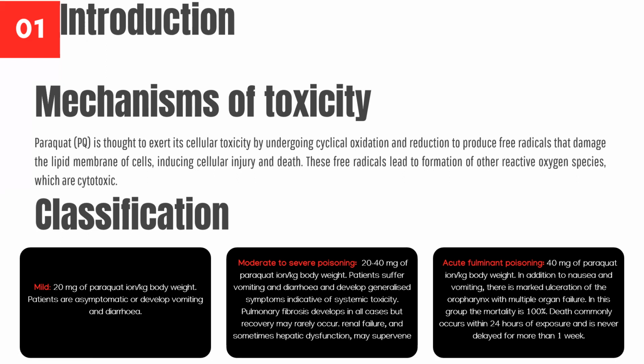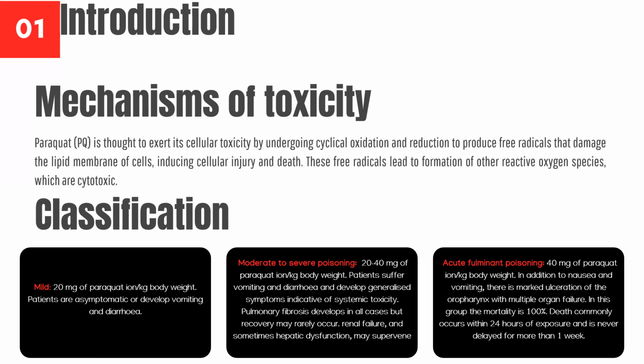Moderate to severe poisoning is when there's 20 to 40 mg of paraquat ion per kg body weight ingestion, where patients suffer from vomiting, diarrhea, and they also develop generalized symptoms that are indicative of systemic toxicity. Pulmonary fibrosis develops in all cases; few recover, few don't. There's also renal failure and sometimes hepatic dysfunction as well.